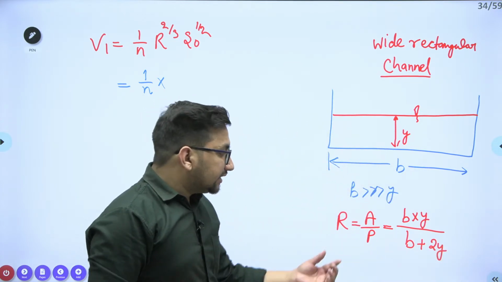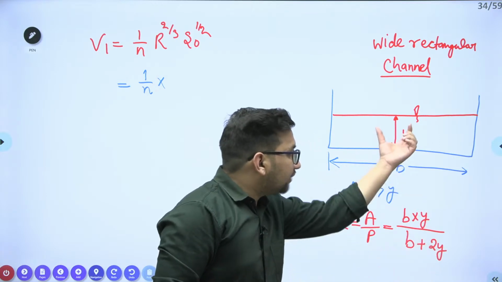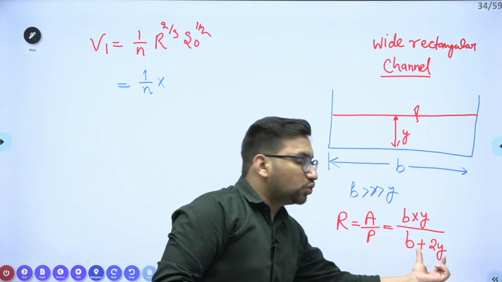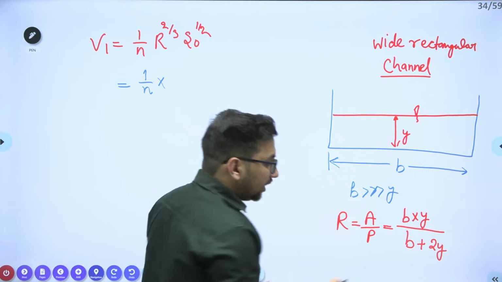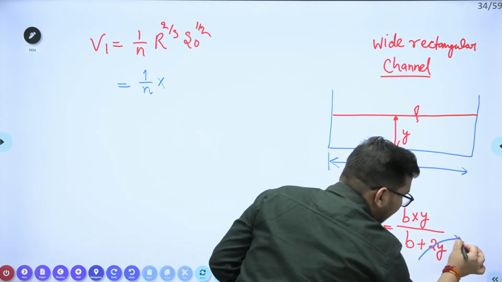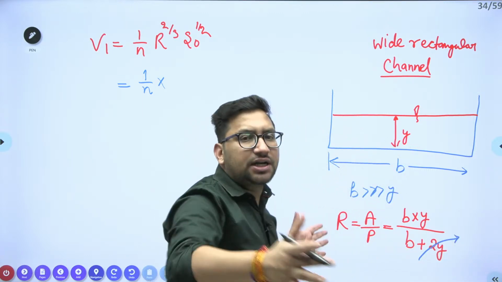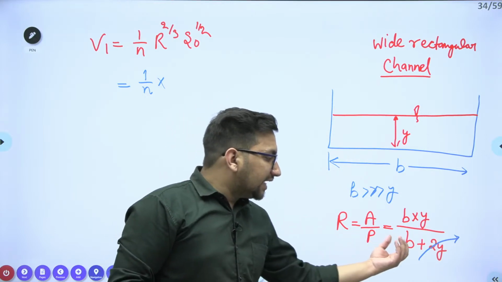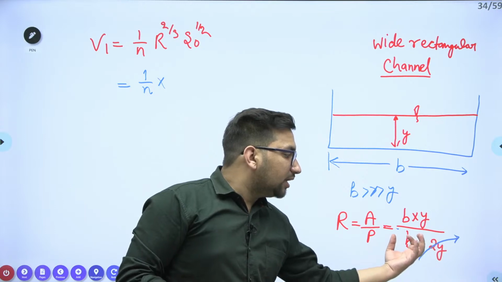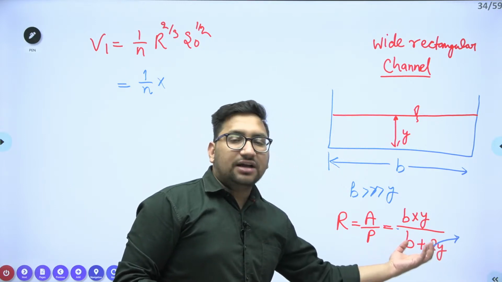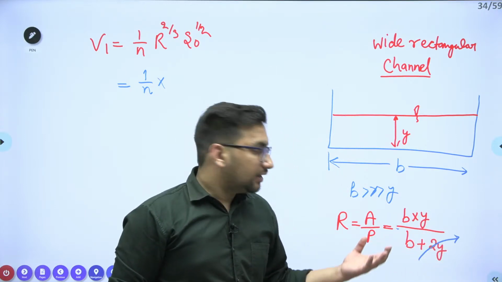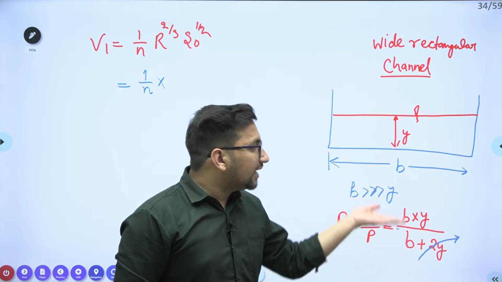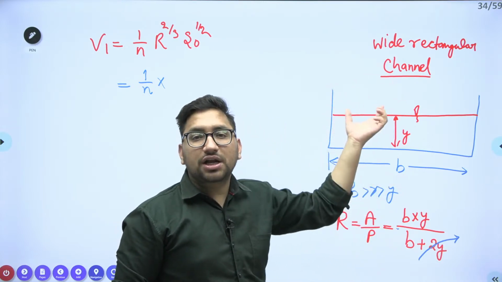As this y value is very much less than b, this 2y value we can neglect, right? It will make very little change. Let's suppose b is 10 meters and y is 0.05 meter, right? So you can see there will be hardly any change when you add 2y to b. This can only arise when there is a wide rectangular channel. Clear?